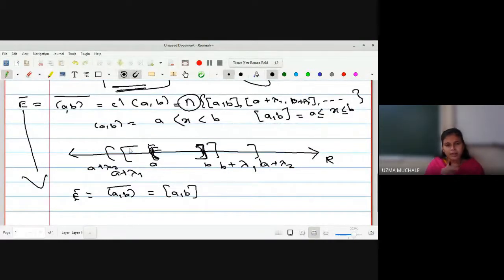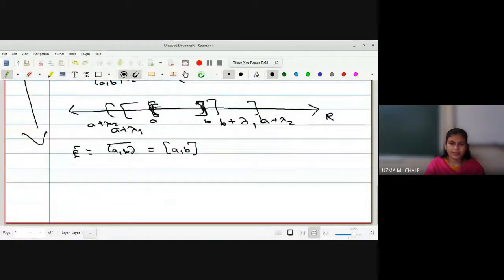Simply we are adding one term so that we can have one closed interval which is larger than the closed interval AB, or we can say it is a closed interval which contains the open interval AB. So in this way, we simply collect all the closed sets which contain the open interval AB, and then we find the intersection, and that is the closure of the set. Okay, any doubt for this one?